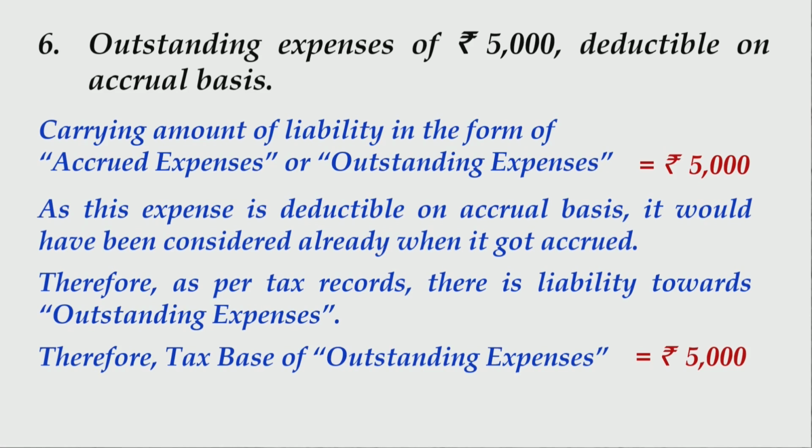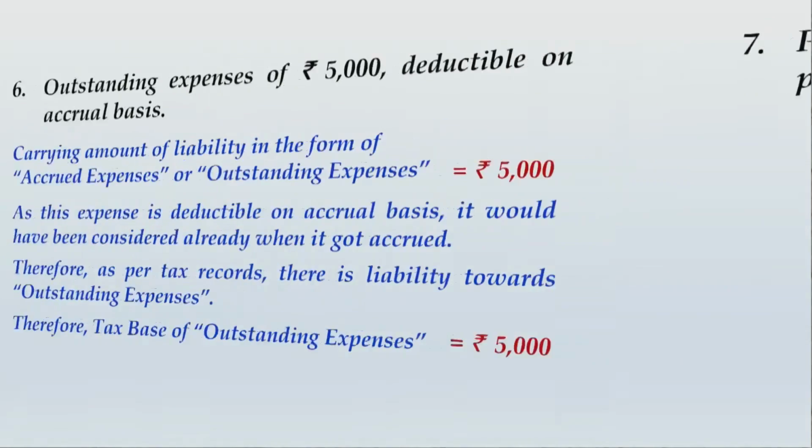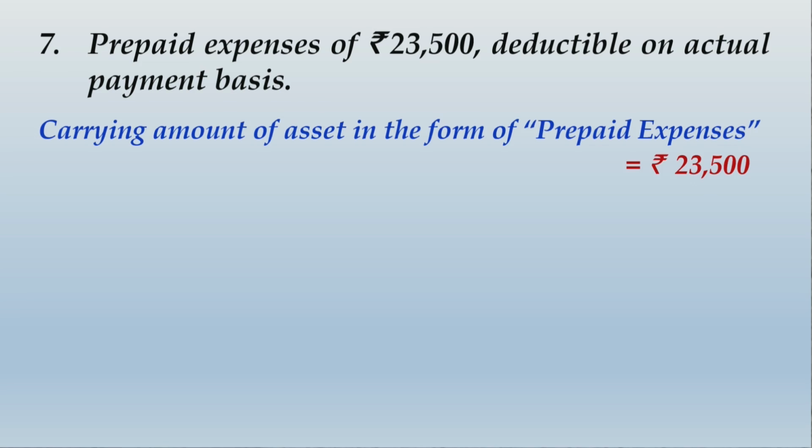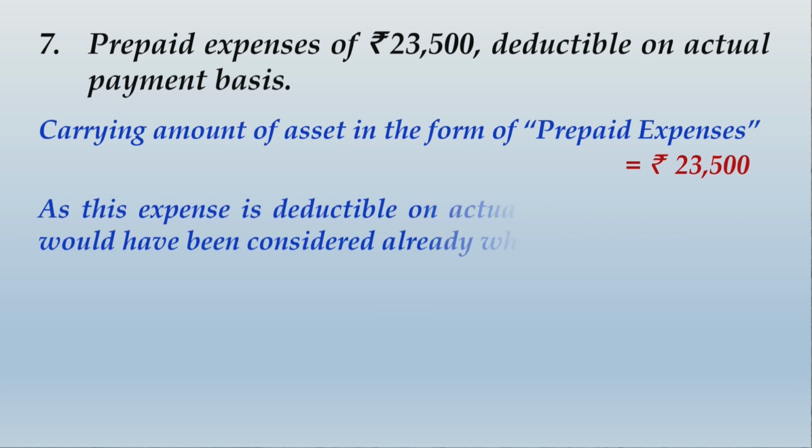Alright friends, you would have finished writing this whole thing. Let us move ahead and take up the next part, that is prepaid expenses of rupees 23,500 deductible on actual payment basis. Now friends, by now you know how to deal with situations like this already. So I'll straight away provide you with the answer. Carrying amount of asset in the form of prepaid expenses will be rupees 23,500.